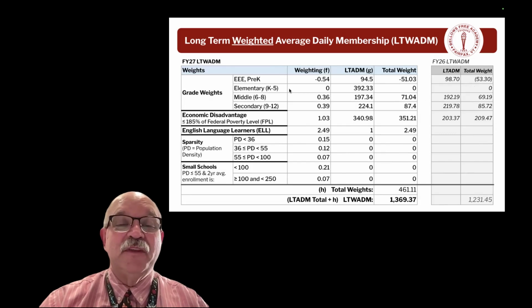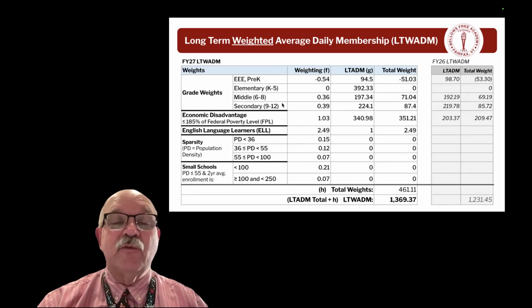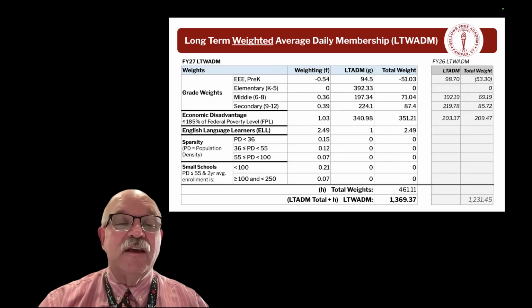Elementary is the baseline, so there's no extra weight for elementary students. Middle school students receive an extra 0.36 weight. The idea being that at middle school, we may have to have a math, a science, an English, and a social studies teacher that we might not have had at K-5. So that adds additional expenses to educating a middle school student. So that extra 0.36 for 197 students gives us an extra 71.04 in the weighting area.